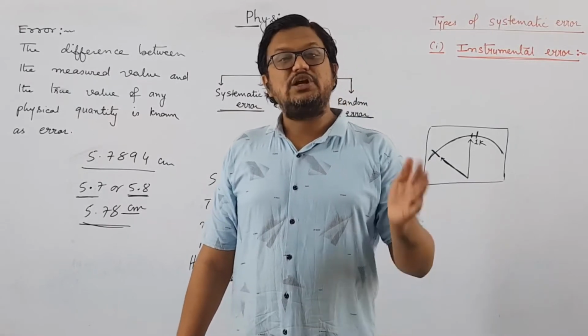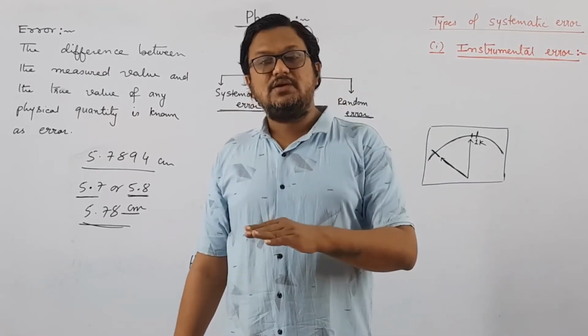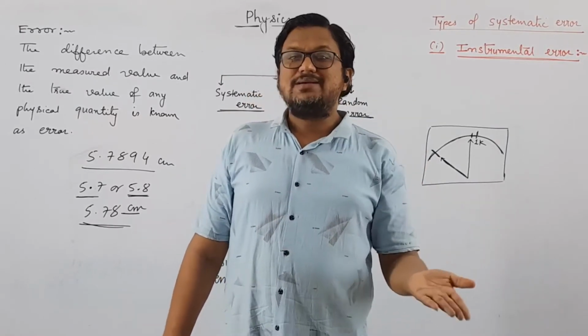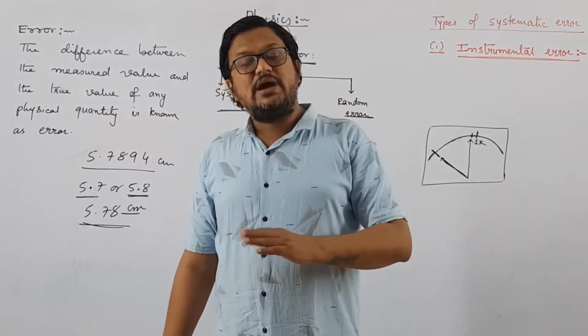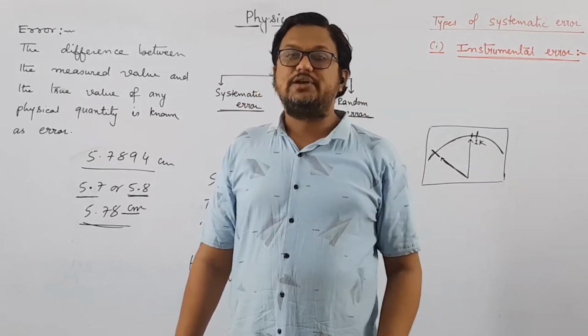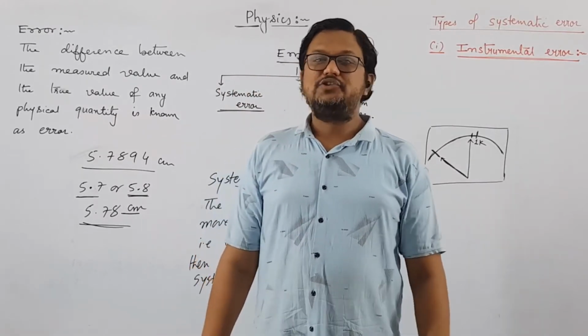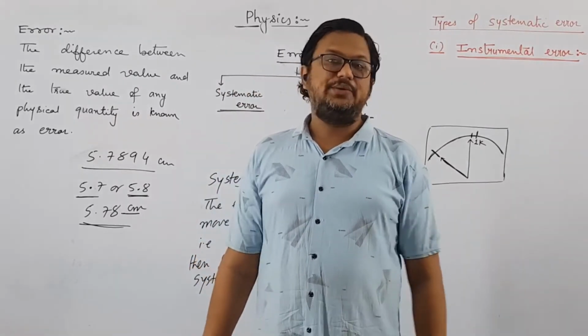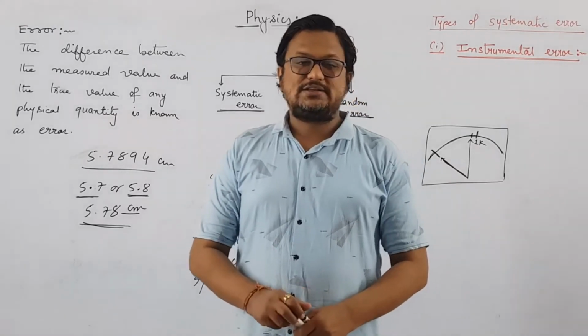Suppose if error is plus 100 gram, then you will minus 100 gram. So if error is plus 100 gram, correction will be minus 100 gram. And if error is minus 100 gram, the correction will be plus 100 gram. Quite simple, right? So instrumental error we can easily remove. I think this is clear.